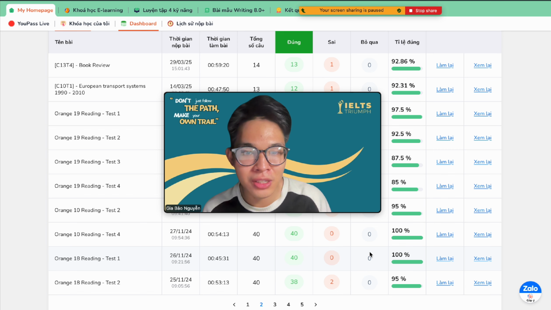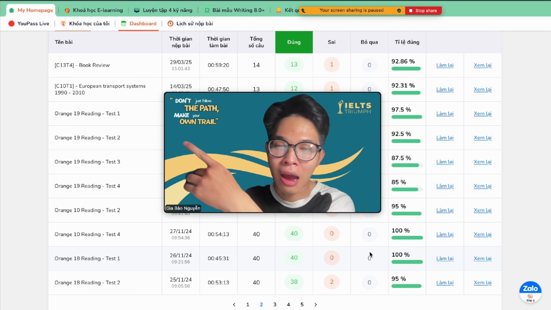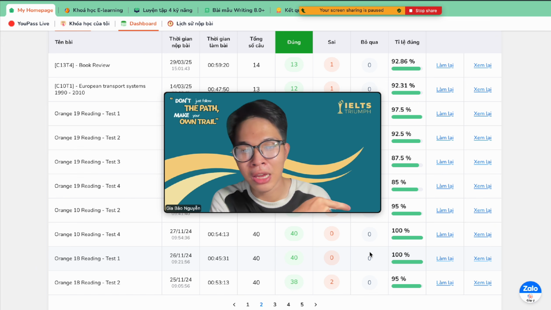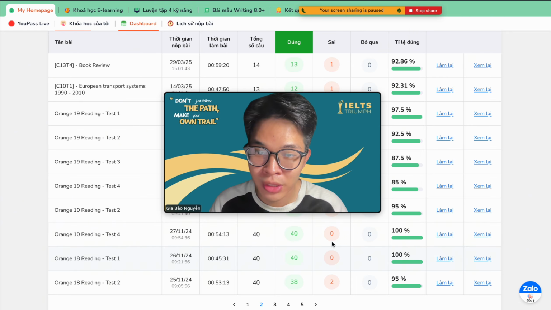Today we're going to tackle one more passage in the IELTS reading test, especially in the Cambridge test. As you can see, I've been doing a lot of IELTS reading passages right here, and the percentage of being right is kind of high, right? Okay, so today we'll tackle one more.